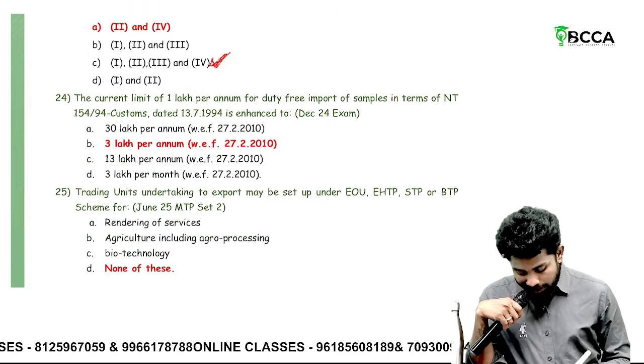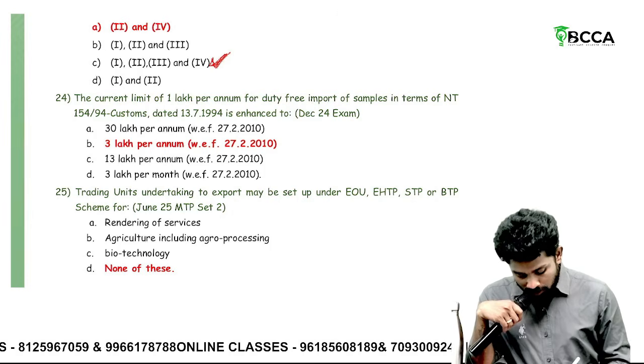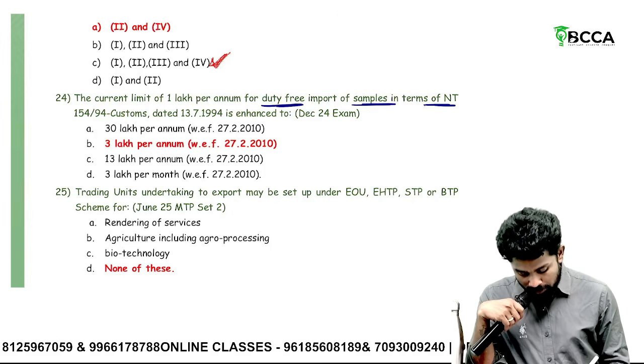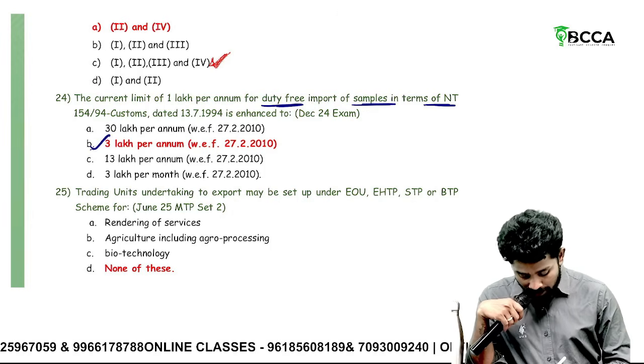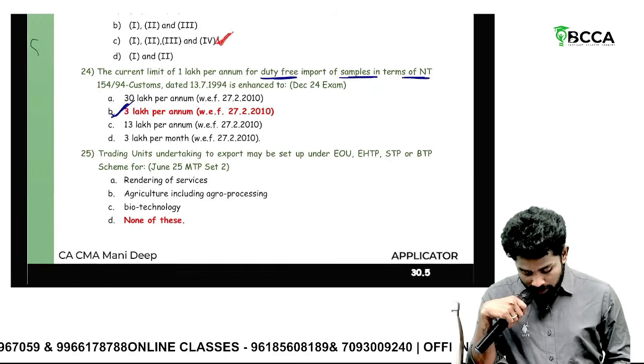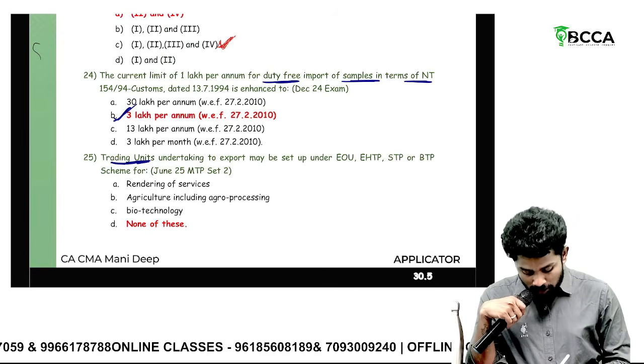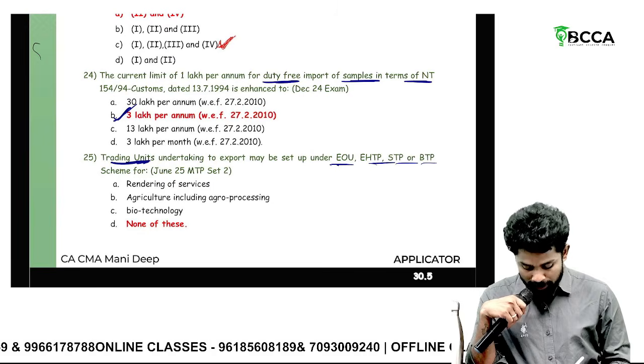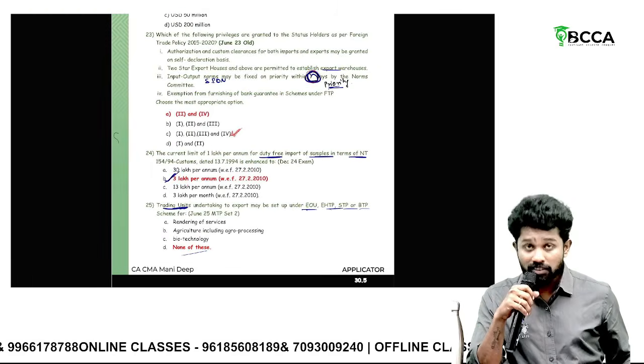Then the current limit of 1 lakh per annum for duty-free import of samples is enhanced to 3 lakhs. The limit for samples is now how much? 3 lakhs. Then can trading units start under EOU, HTP, STP, BTP? No. No. So that's the answer.